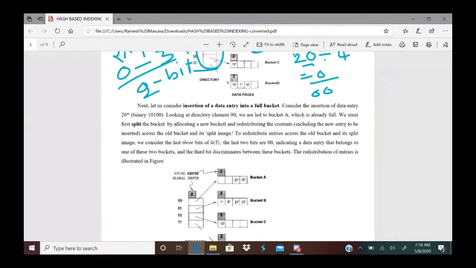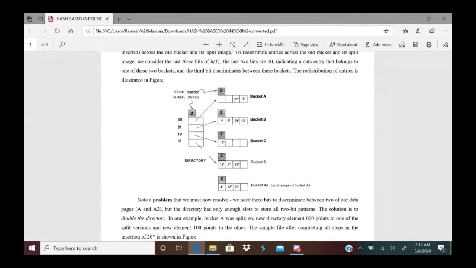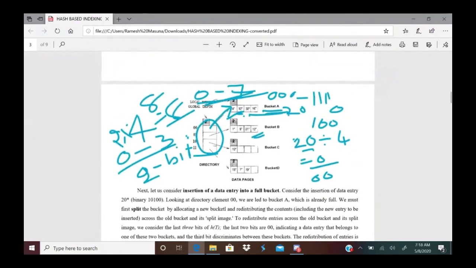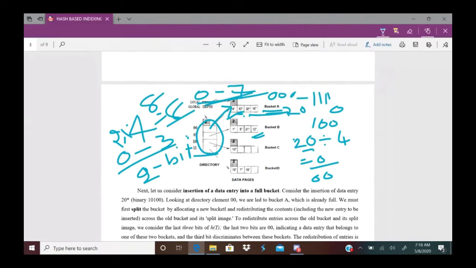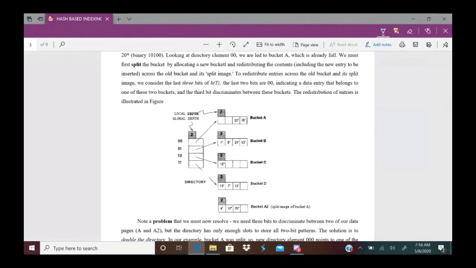Just observe here, this is an image of the index after the bucket split. This bucket A, which is to be split, already has 4, 12, 32 and 16 records. Now it applies a new hash function, that is k mod 8. Why? Because the directory is to be doubled.